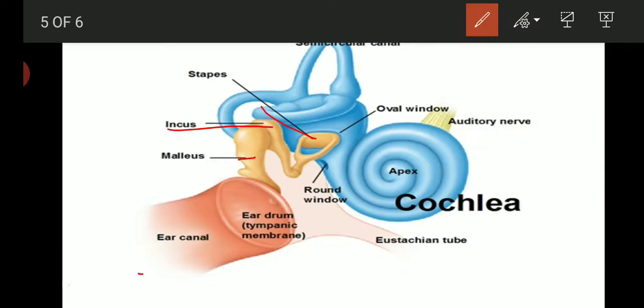So when the sound energy vibrates the eardrum, the vibration passes through the three small bones malleus, incus and stapes, which amplify or increase the sound energy or the vibration and send them to the cochlea. This vibration passes to the fluid inside the cochlea where hair-like cells, which are sensory cells, detect the sound energy, however high pitch or low pitch. Then the sound energy passes like a signal through the auditory nerves and reaches our brain.